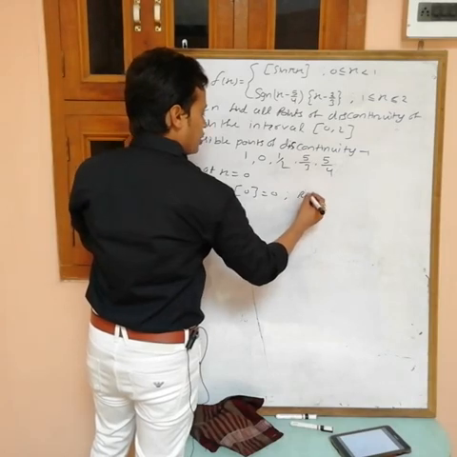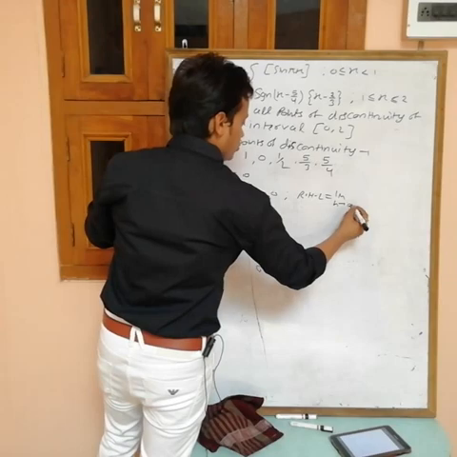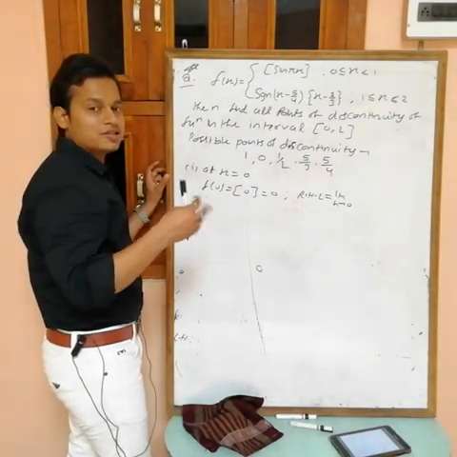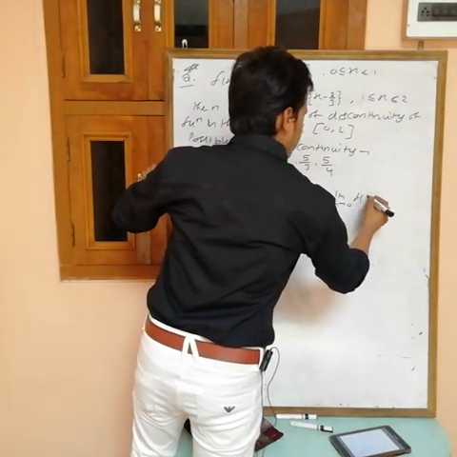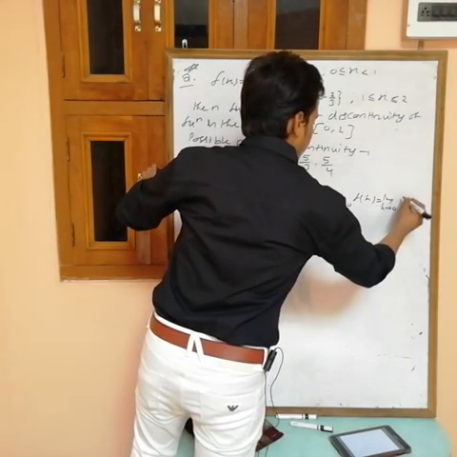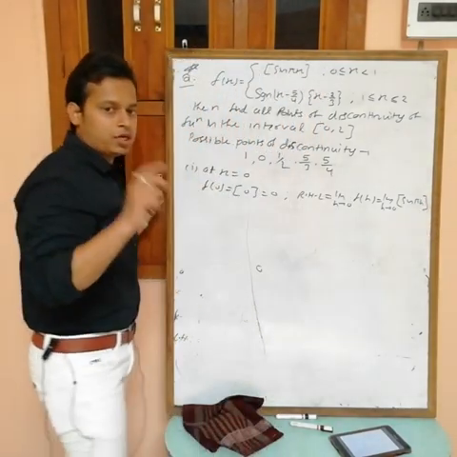See, the RHL is the limit as h tends to 0. You can't find the LHL. At a you have to check only the right-side limit. Limit h tending to 0 of f(0 plus h), that is f(h). And limit h tending to 0 of the greatest integer of sin(πh). h is a very small quantity.